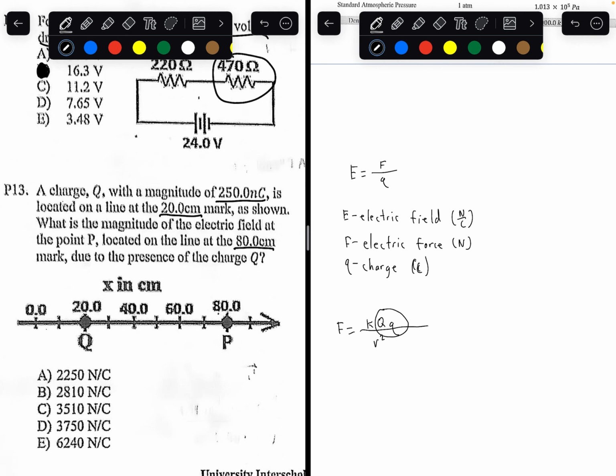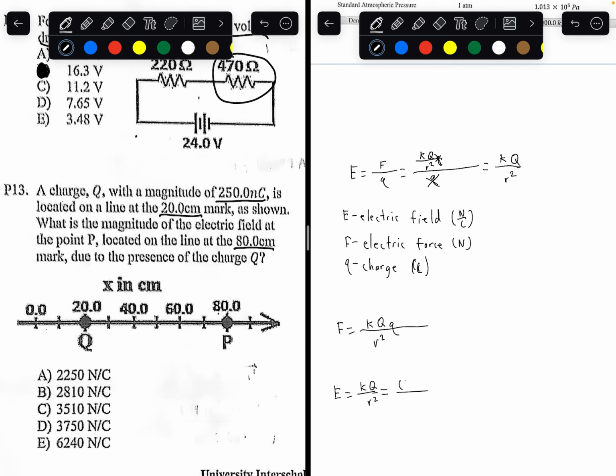Capital Q and lowercase q are just the charges. So we can plug this formula into the formula at top. We get K times capital Q times lowercase q over r squared, divided by lowercase q. So the electric field is equal to Coulomb's constant times the charge of the point divided by the distance between the two points squared. This is the formula we need to use: E equals KQ over r squared.